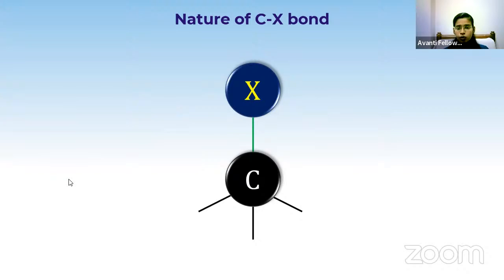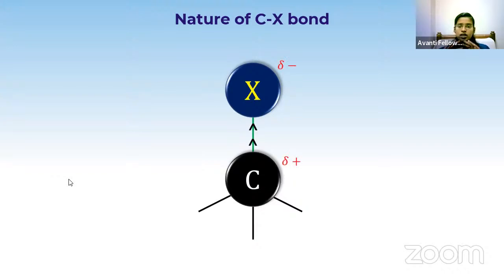Very good. It is halogen. So halogen is more electronegative and it will attract the shared pair of electrons towards itself. Since the halogen is gaining the electron from carbon, it will get the partially negative charge and the carbon will get the partially positive charge.